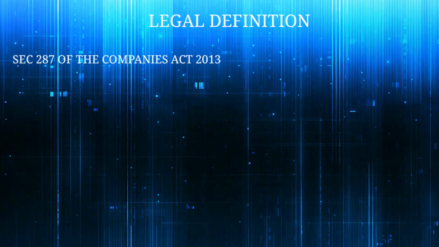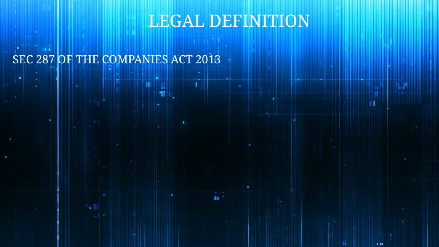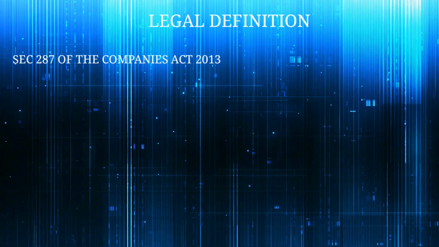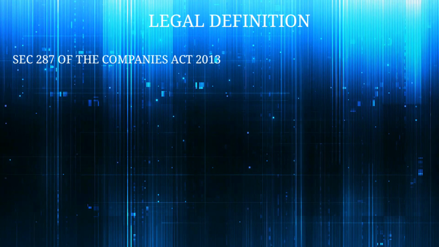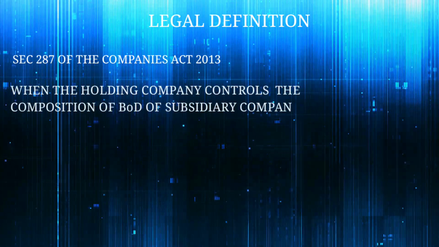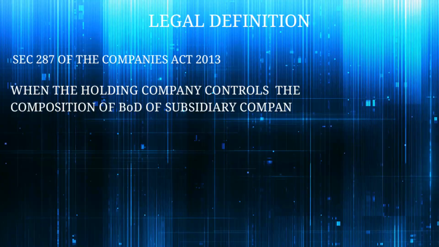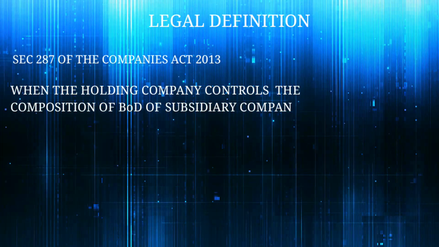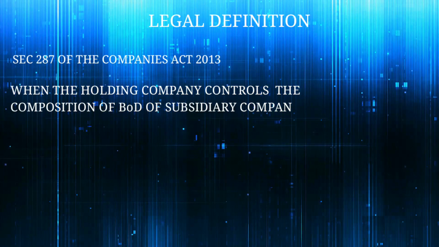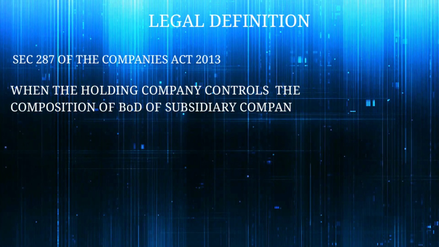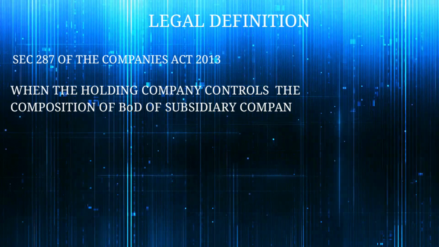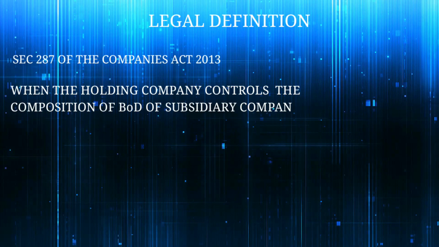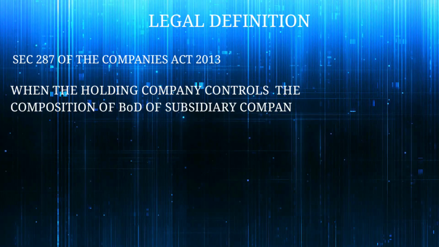This definition provides three conditions. That is, a company is a subsidiary of a holding company in any of the following three cases. First case, when the holding company controls the composition of the board of directors of the subsidiary company. That is, the holding company is able to appoint or dismiss the majority of the directors of the subsidiary company. So once again, please recollect the above example, that is A and B, both are separate entities. A is the parent company or holding company, B is the subsidiary. So there A controls B.